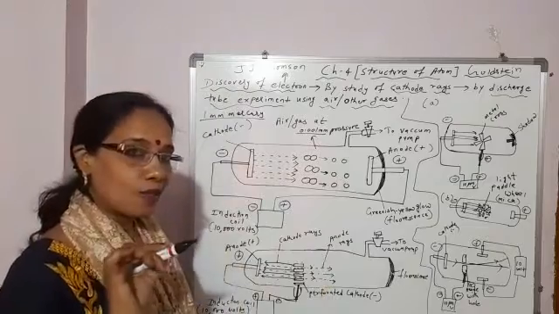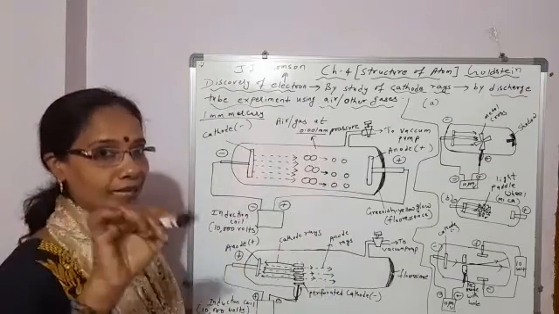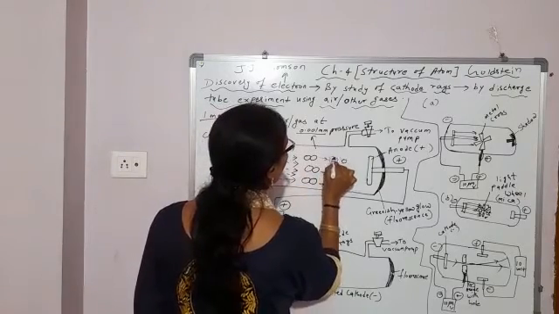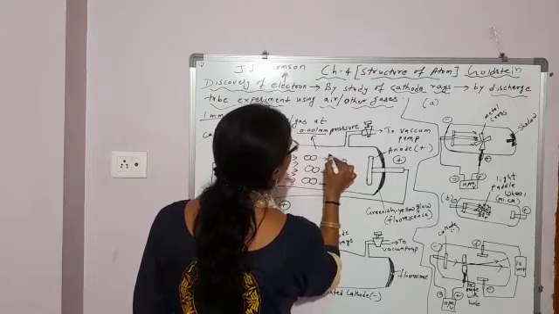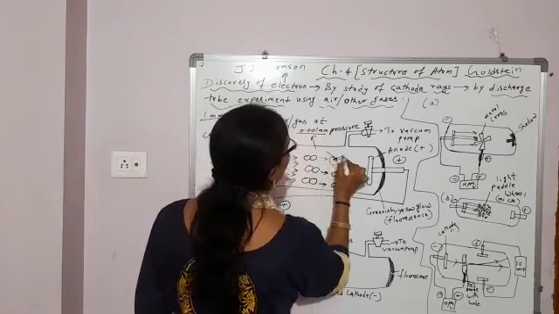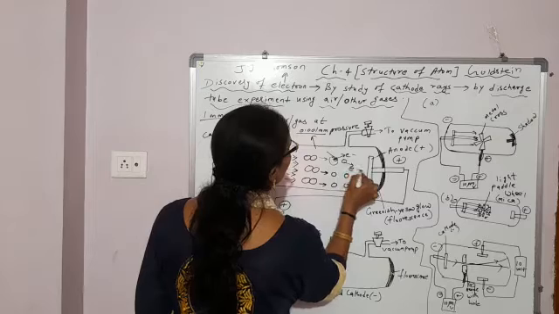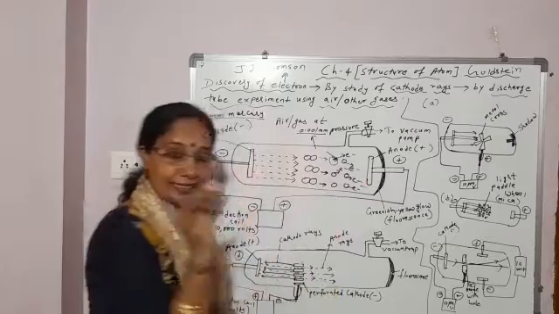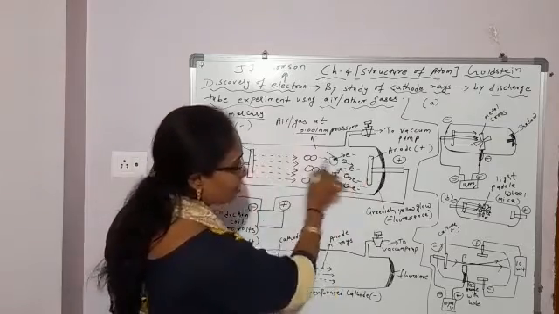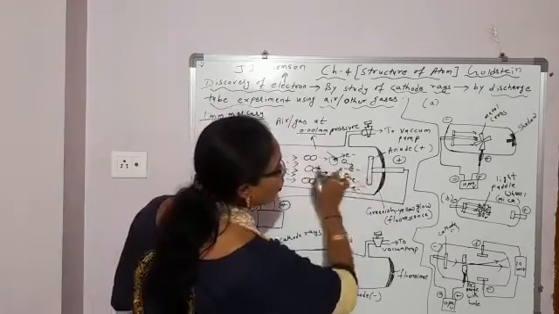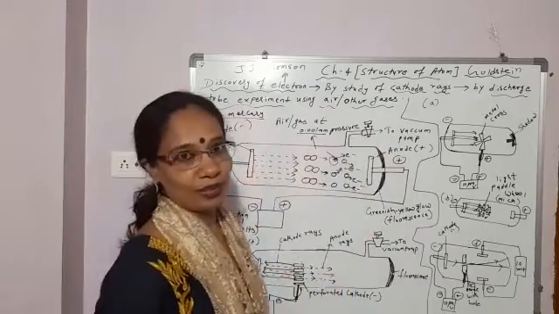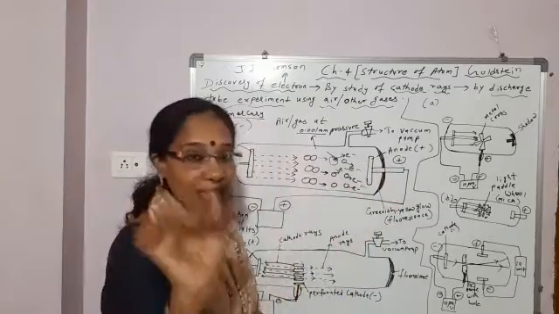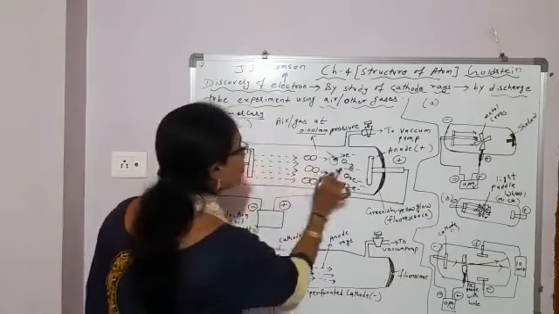Okay, and inside the atom what is present? Subatomic particles: electron, proton and neutron. So the electrons present inside the atom further absorb that electrical energy and they are knocked out. From each atom the electron is knocked out. And these electrons, as they are negatively charged, move towards the anode, which is the positive electrode. And these electrons moving towards the anode form a part of the cathode rays.